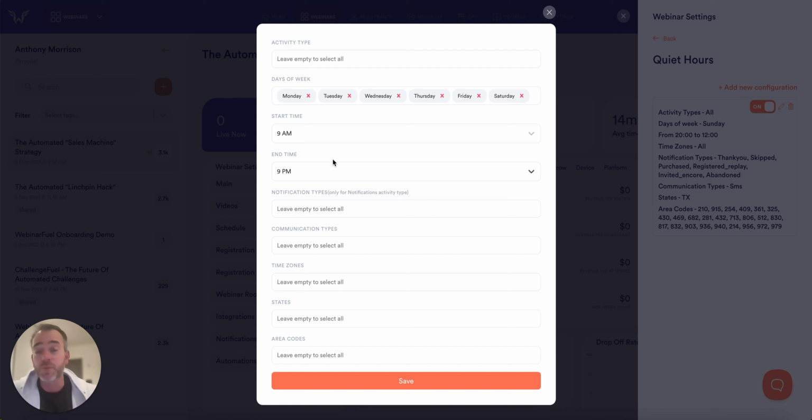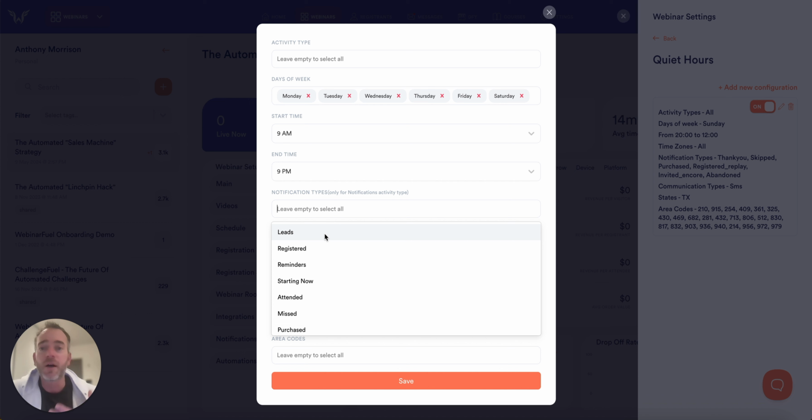So now what we're set up is we're basically saying, hey, this rule is going to block any communications going out in these two buckets here, whether it's a notification or an automation, if it is before 9 a.m. or after 9 p.m. based on this setting, okay? Then you can set up your notification types. So inside of your notification buckets, you have registered and reminder buckets, starting now buckets, attending buckets. So each one of these are buckets that send out communications.